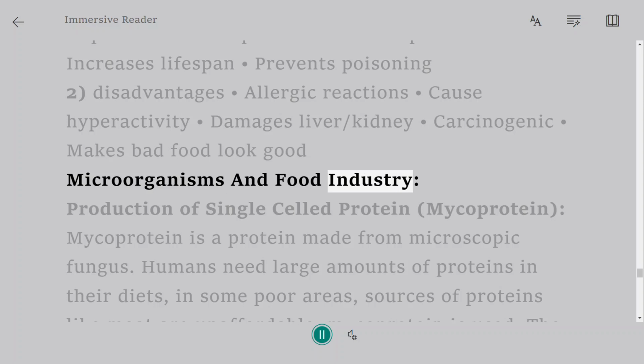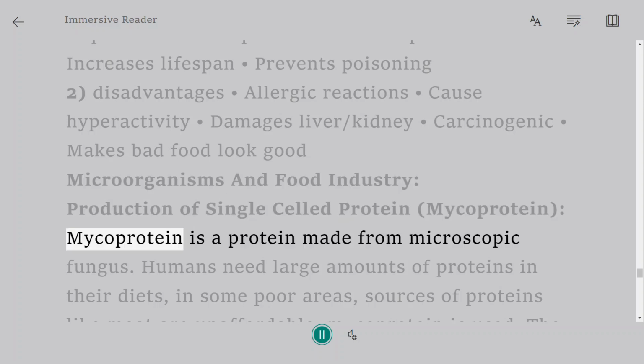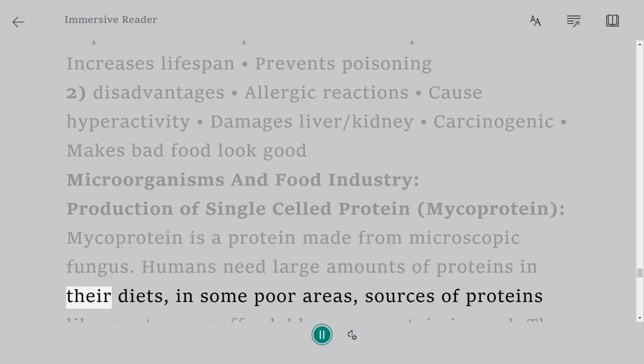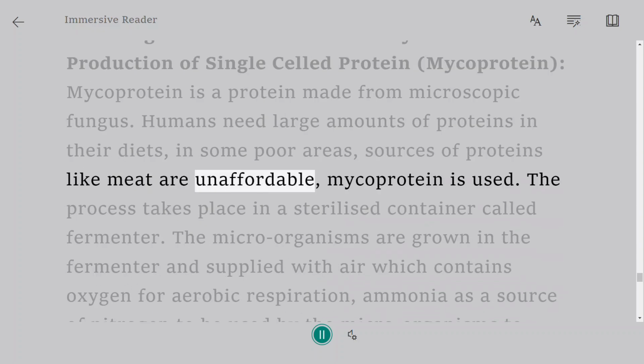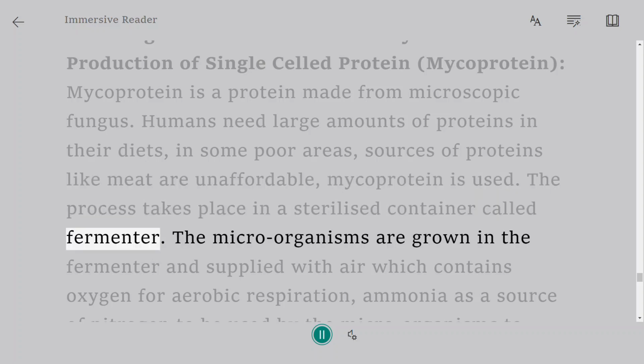Microorganisms and the food industry. Production of single-celled protein, mycoprotein. Mycoprotein is a protein made from microscopic fungus. Humans need large amounts of proteins in their diets. In some poor areas, sources of proteins like meat are unaffordable. Mycoprotein is used. The process takes place in a sterilized container called a fermenter.